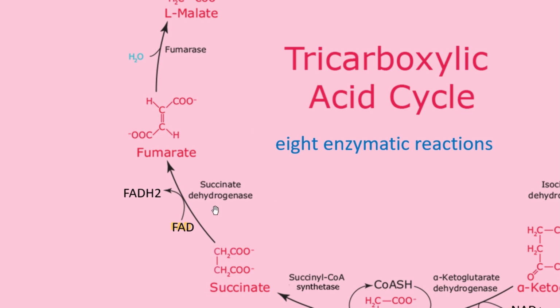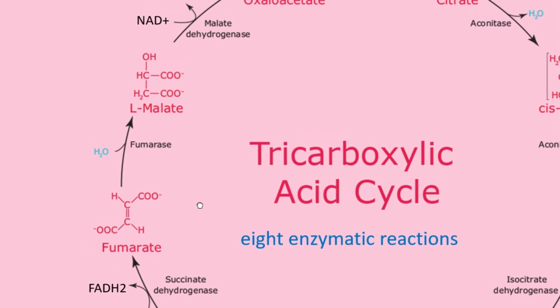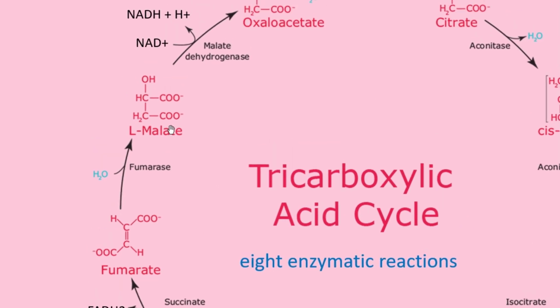So succinate is converted into fumarate by the succinate dehydrogenase enzyme, and one molecule of FAD is converted into one molecule of FADH2. In the next phase, fumarate is converted into malate by an enzyme called fumarase. For fumarase we need one molecule of water for this reaction.